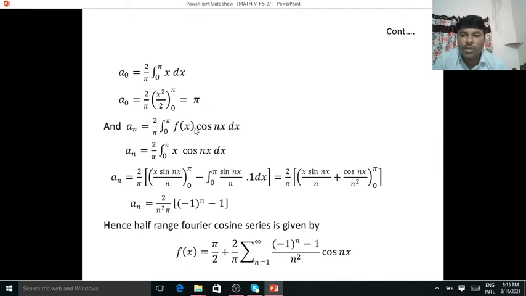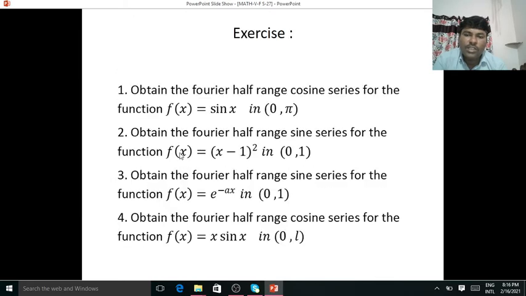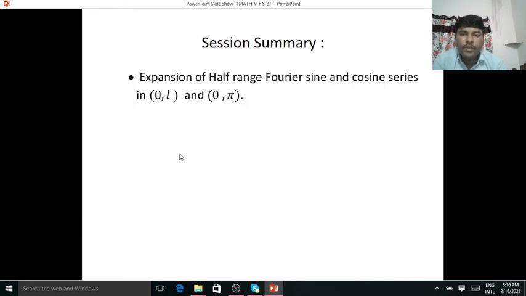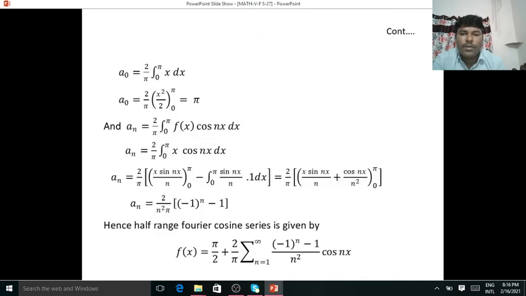So this is the formula, f of x is x. So applying the rule, x into integration of cos nx, which is sin nx by n, minus derivative of x, which is 1, and integration of sin, which is cos nx by n square.